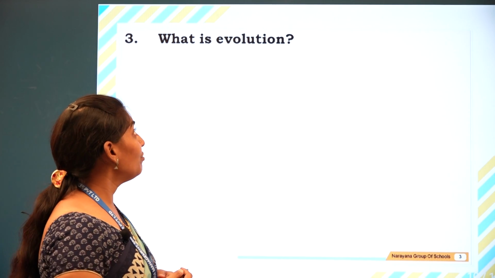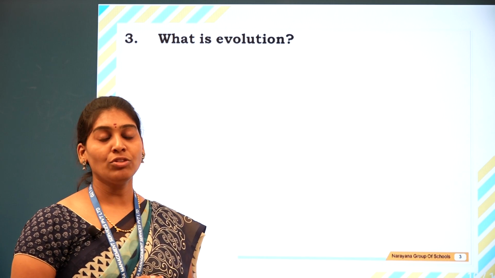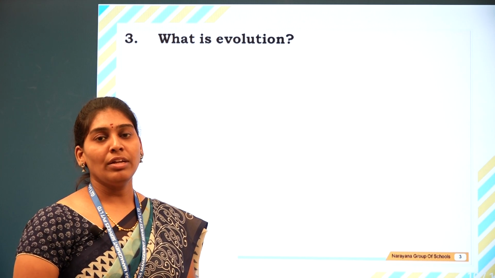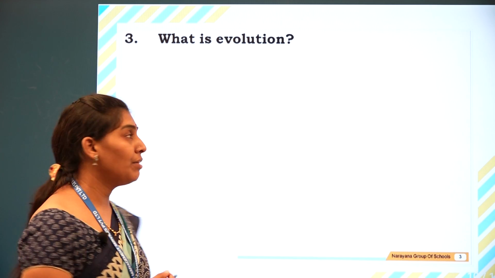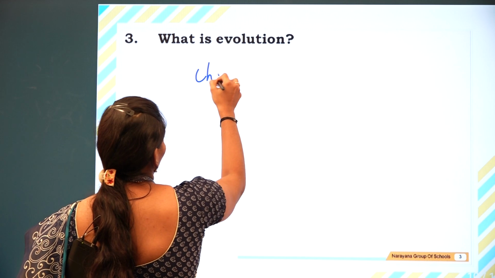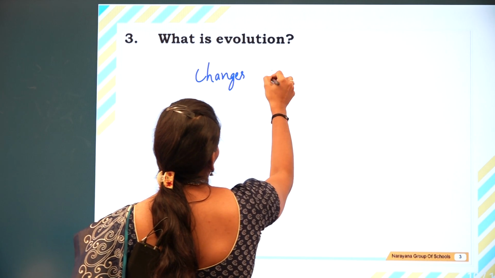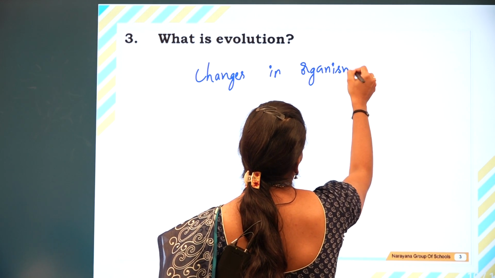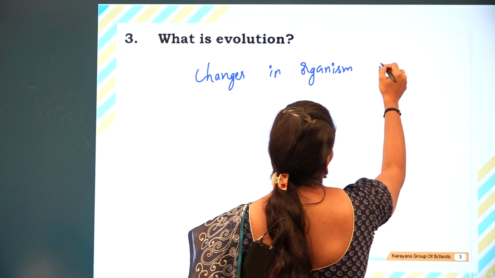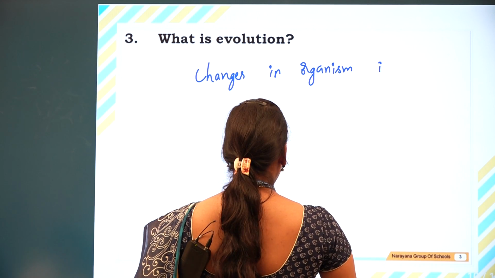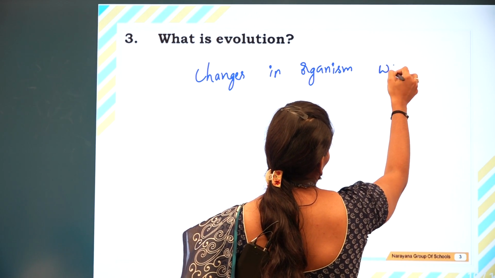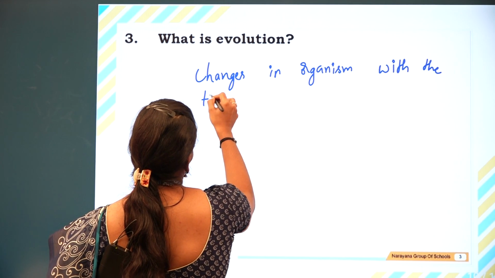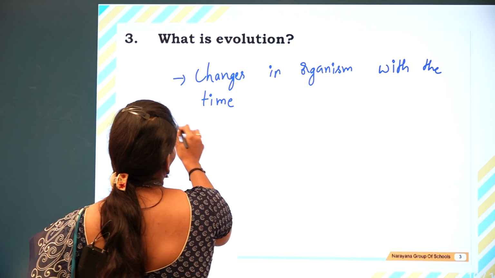What is evolution? The next question is, what is evolution? Changes in particular organisms with time is called evolution.